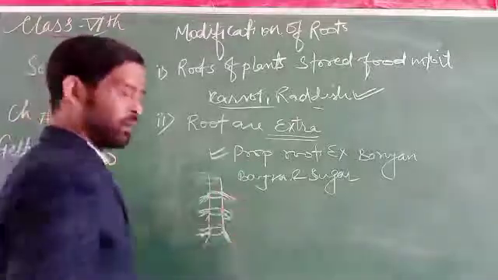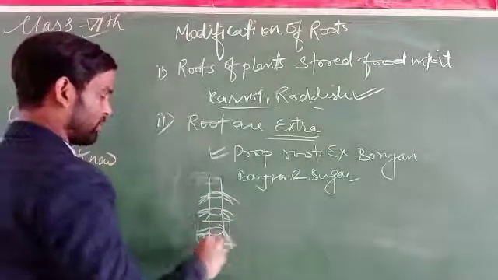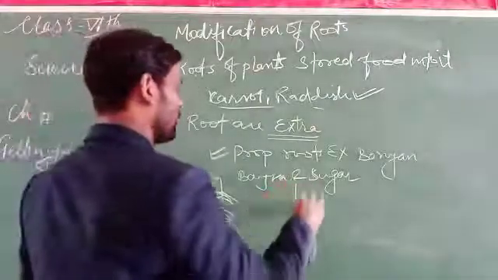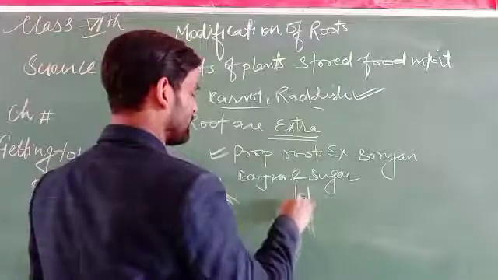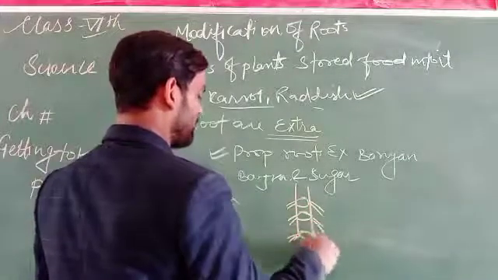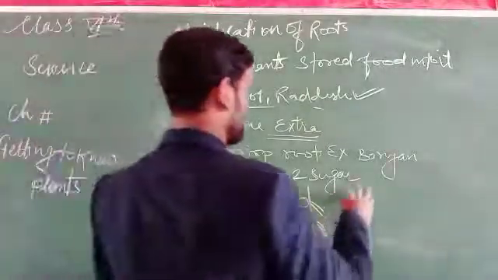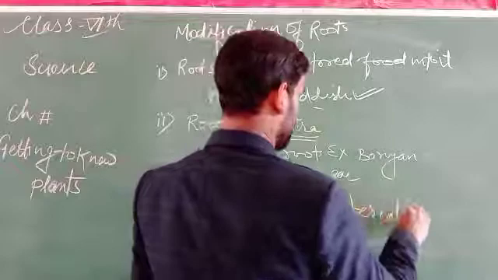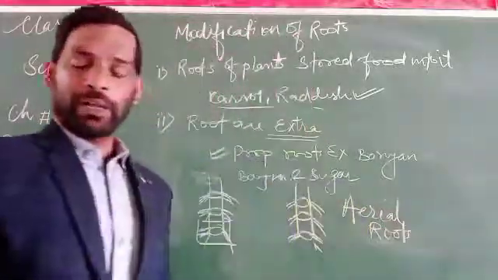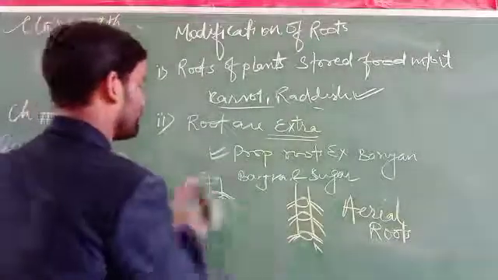These roots are present for giving extra support. In some other plants, roots are present in the aerial portion of the plant. That type of roots are called aerial roots. This is for giving support as well.